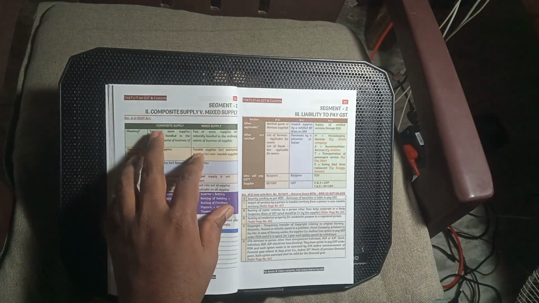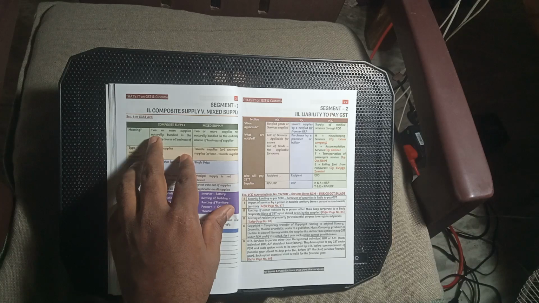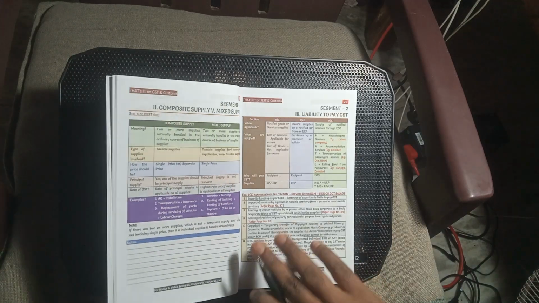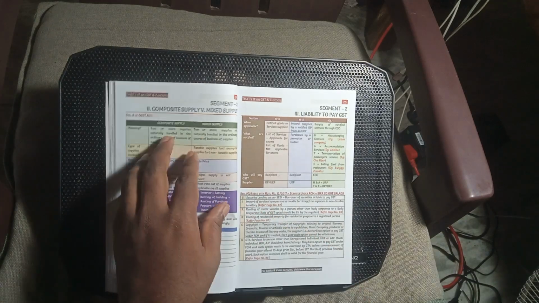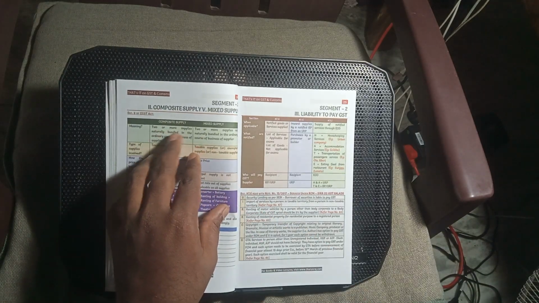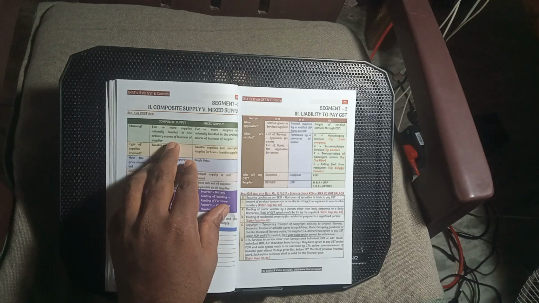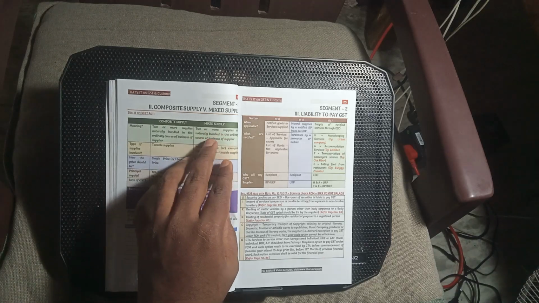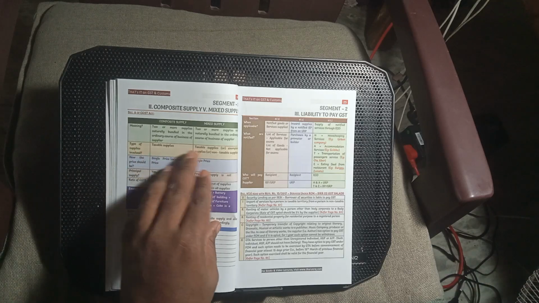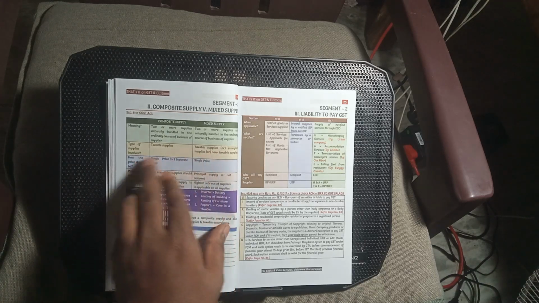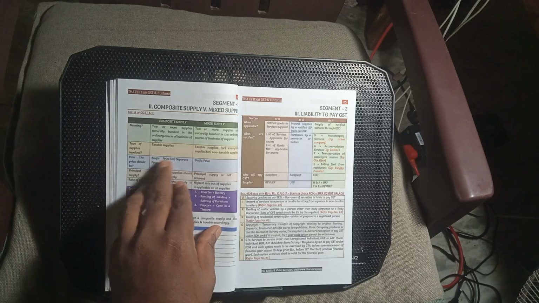Composite and mixed supply. Meaning of composite supply: two or more supplies naturally bundled in the ordinary course of business. Mixed supply: two or more supplies that are not naturally bundled in the ordinary course of business. Types of supplies: taxable supply, exempted supply, non-taxable supply. How is the price determined? A single price or separate prices?